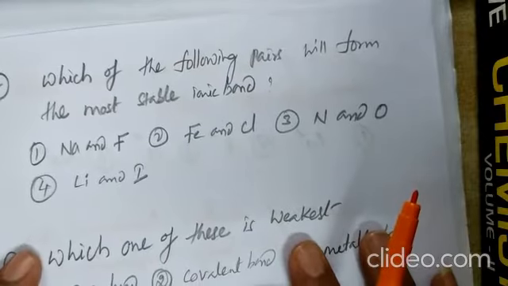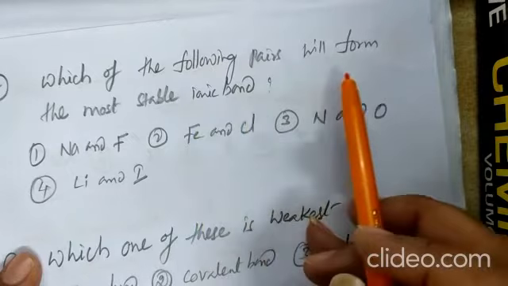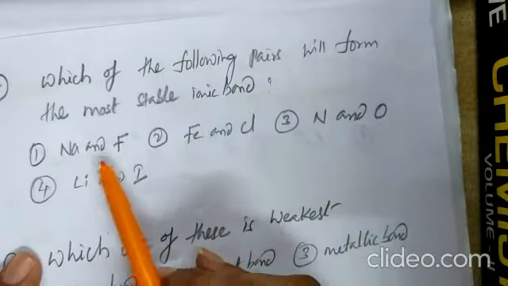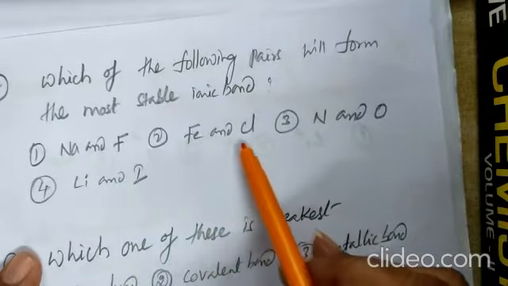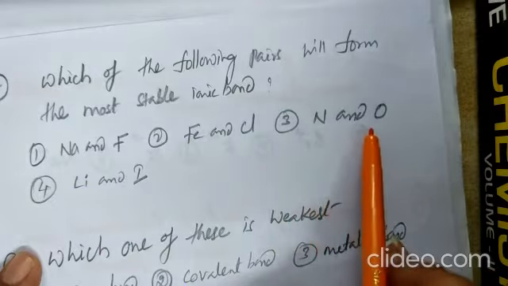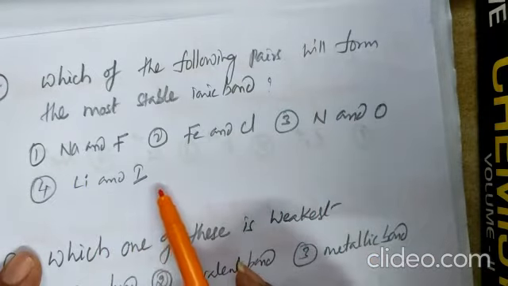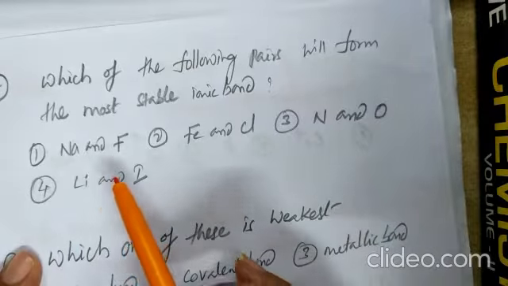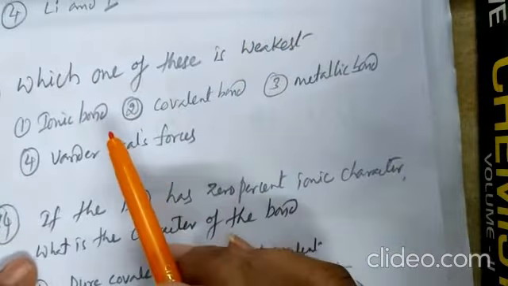See question number 22. Which one of the following pairs will form the most stable ionic bond? Sodium and fluorine, iron and chlorine, nitrogen and oxygen, lithium and iodine. Among the given options, the most favorable for the formation of an ionic bond is the first one, sodium and fluorine.